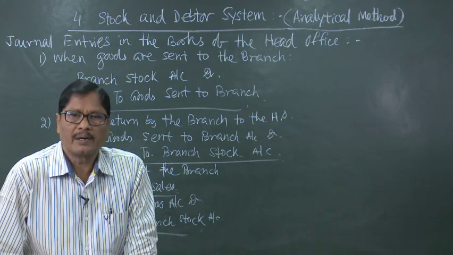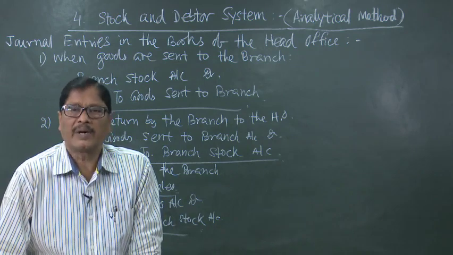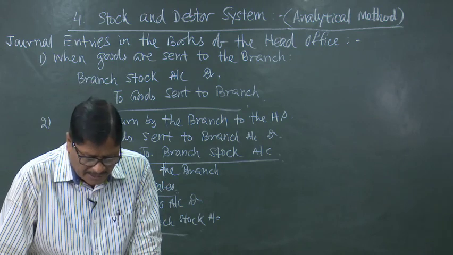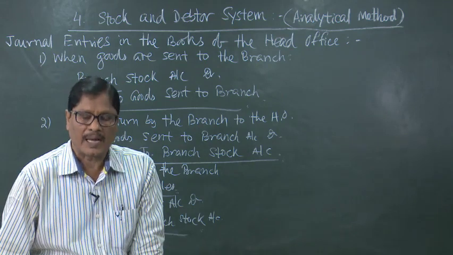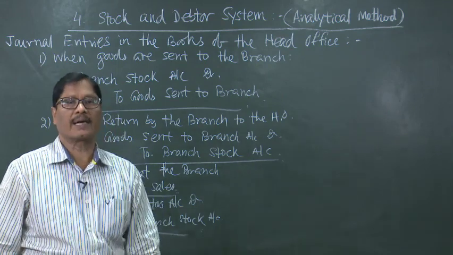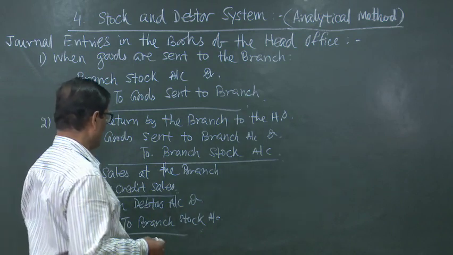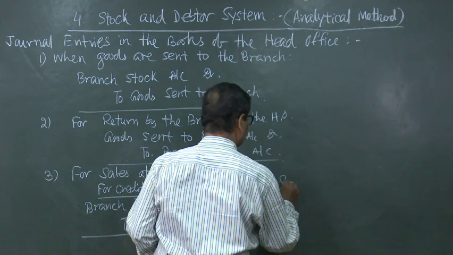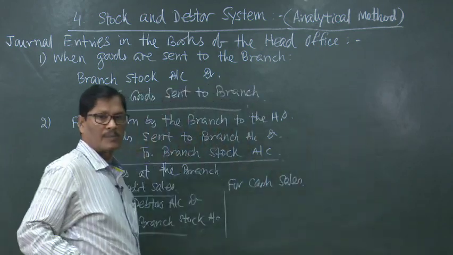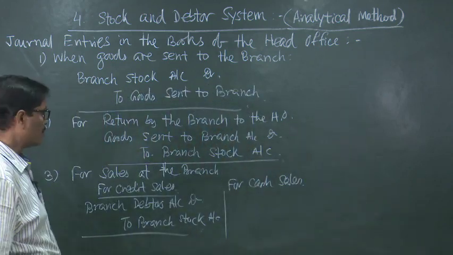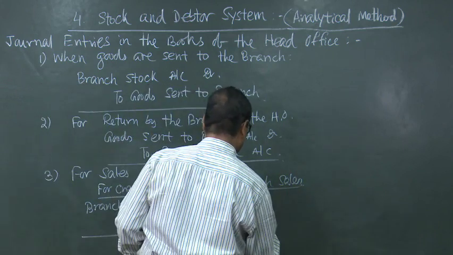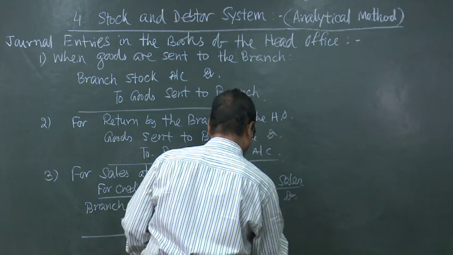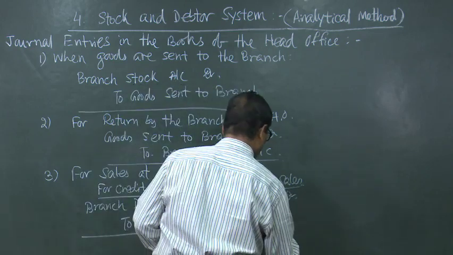Who will be debited? If you are receiving cash, it is all right, but if you are not receiving cash, then branch debtors account will have to be debited. So, branch debtors account debited to branch stock account. If it is a cash sale, for cash sales, it will be cash account debited to branch stock account.